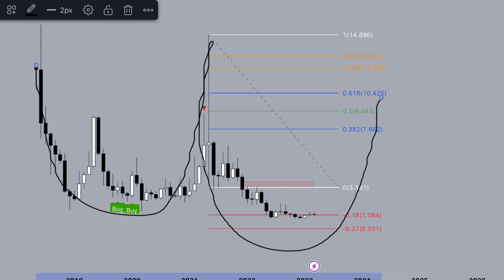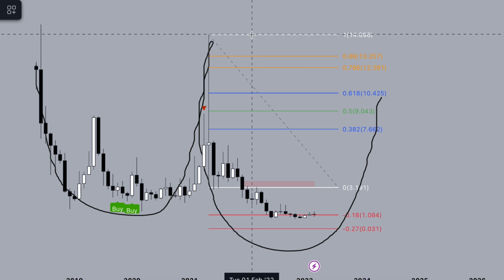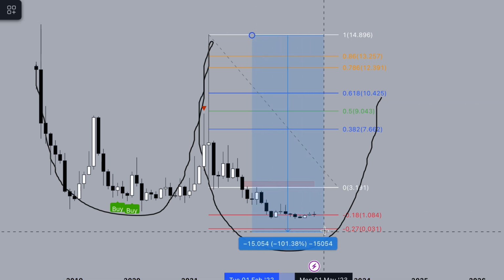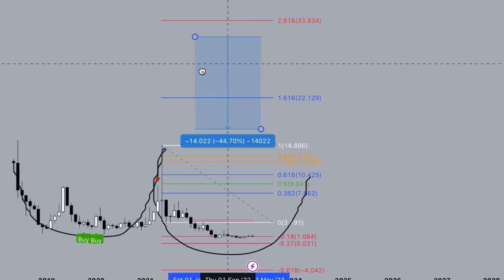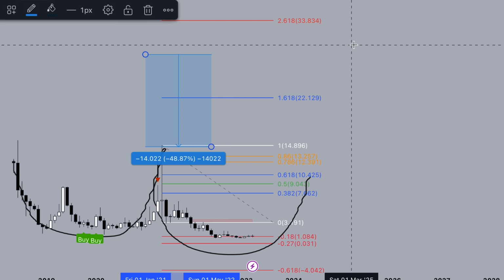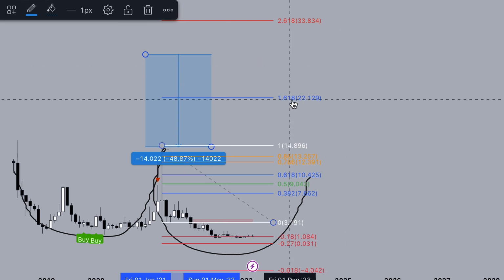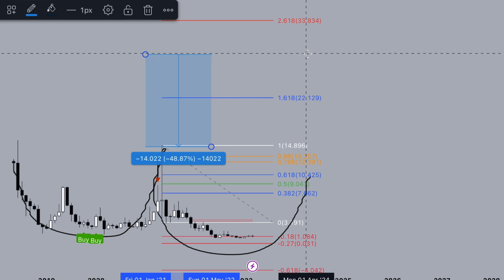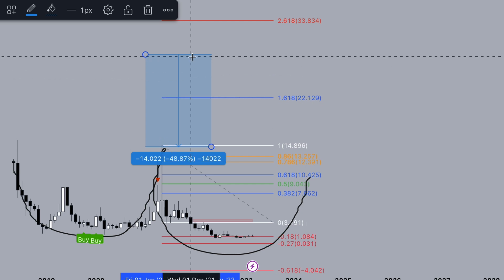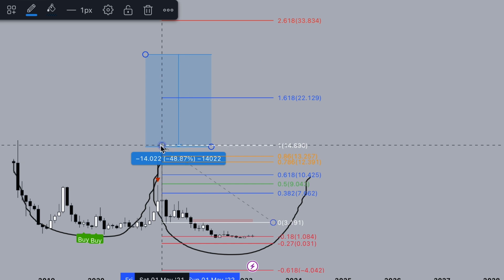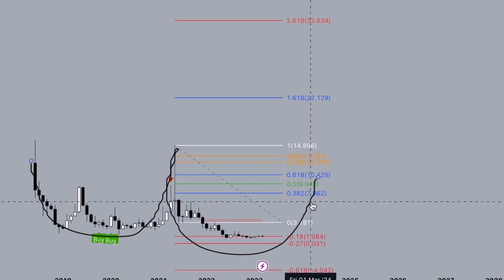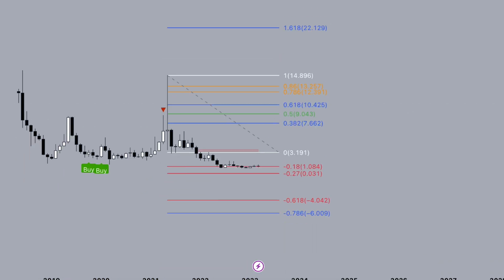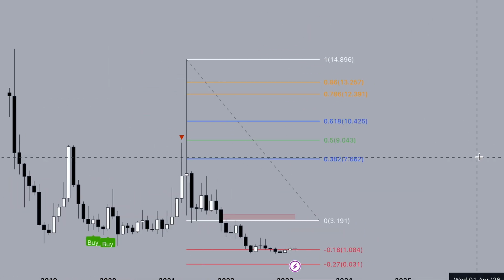So globally, my target for EOS, it can be in average. This FIB is still in play. So in average, we can hit over the 1.61 FIB to $22. We can hit around $28. So when we pass the previous high, a lot of people start screaming, oh, EOS going to 100, because people love big numbers, and it will be just a mistake and a trap.